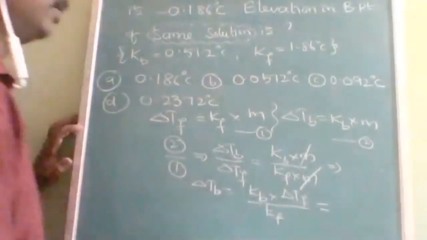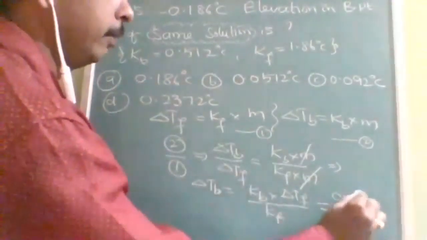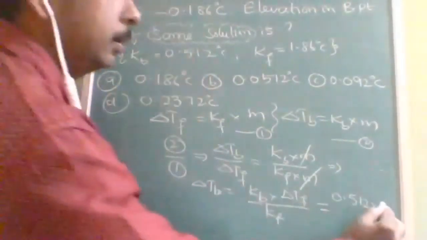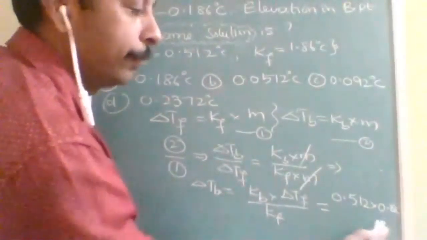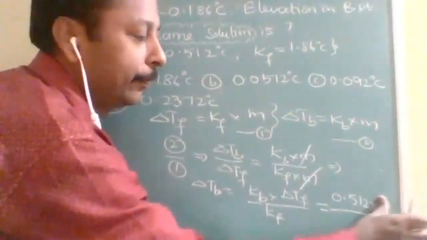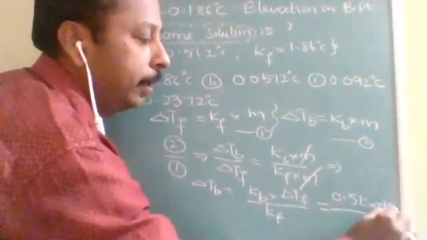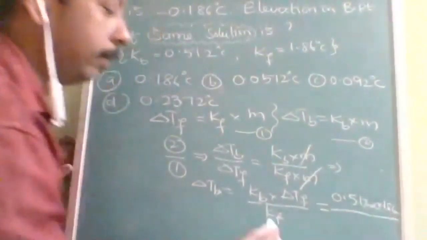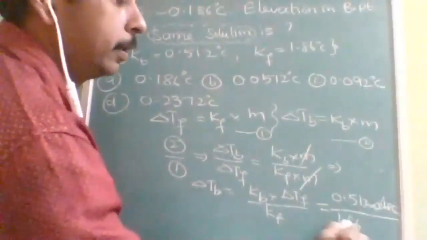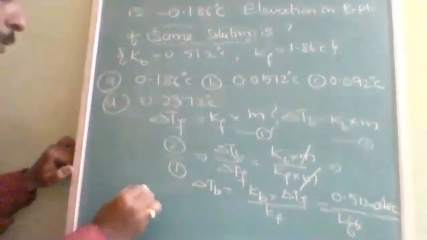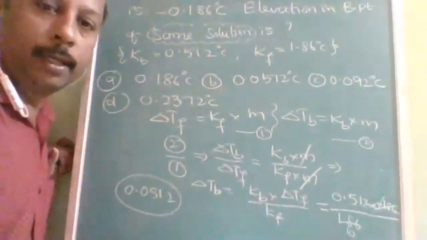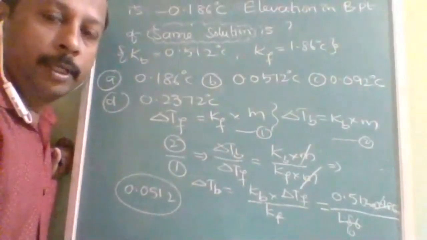Kb is 0.512, into delta T_f, which is 0.186, divided by Kf, which is 1.86. So this is divided by 10, and the answer is going to be 0.0512. This is the answer. I think it is understood now. Okay, bye bye, see you.